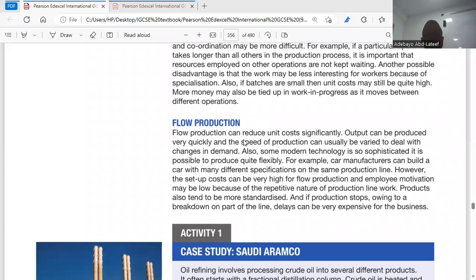So for flow production, the average cost of production reduces significantly because here they operate continuously in a mass market and on a larger scale. That's about that. Also, some modern technology is so sophisticated that it is possible to produce quite flexibly. For flow production, they use sophisticated equipment and machinery, which makes the production effective, efficient, and of good quality.